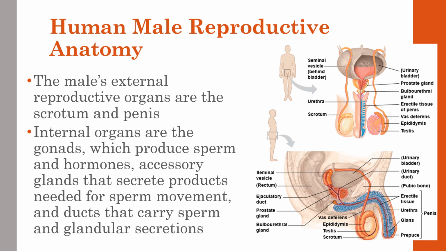There are also accessory glands that secrete products to help sperm travel, and accessory structures such as the ducts that carry it out for ejaculation. As you can see in the pictures on the side, it gives you a great overview of all the structures included in the male reproductive system, such as the big structures and accessory glands: the scrotum, the urethra, the prostate, the testes, the epididymis, the vas deferens, and the prostate gland. This just gives a great overview of the male reproductive system.